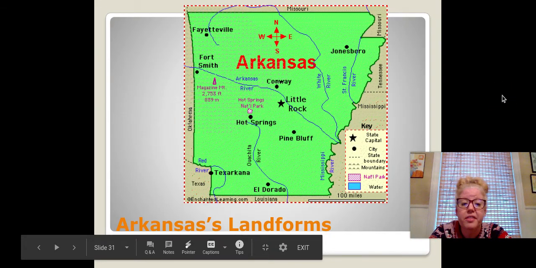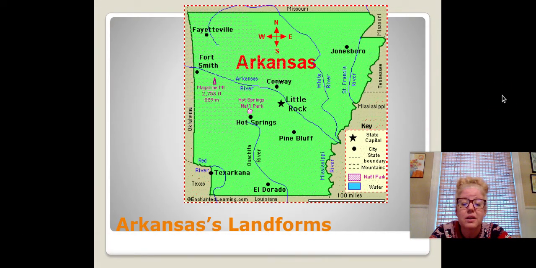Some of the landforms of Arkansas, you can see there's a lot of rivers. That is a mountain, Magazine Mountain. That's the one we saw in the last slide where you can go to hike up and see that overlook, 2,753 feet. Hot Springs National Park is there.